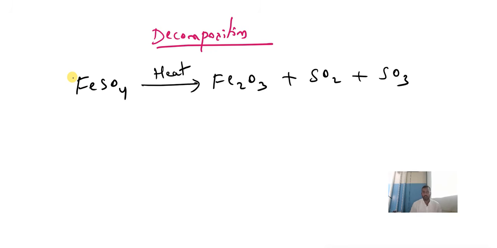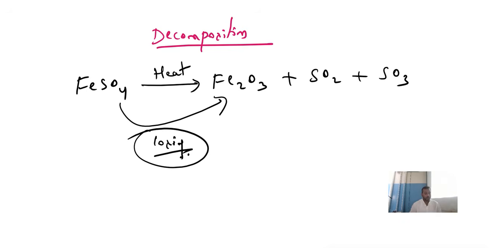Now here the question is, how are ferrous sulfate crystals heated to form ferric oxide? How are ferrous sulfate crystals changing into ferric oxide? How is this change happening? What is the reason for this change? See, the most important thing here is that when we heat ferrous sulfate crystals, they lose water. There is a loss of water happening. This is the most important word.